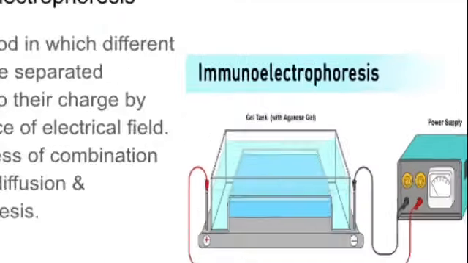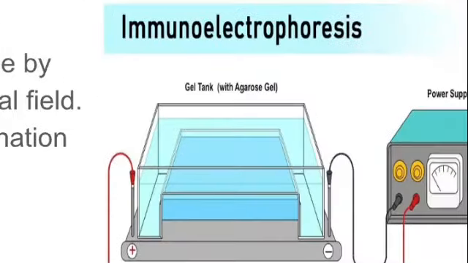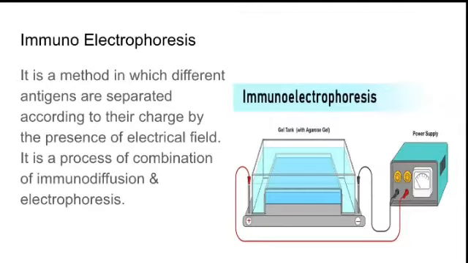So they will keep a gel plate and put antibodies and antigens in wells in the gel, and they will see how they are responding, like how the antigen antibody reaction happens with the help of the electric field.